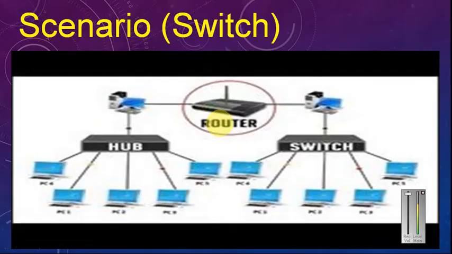Next is a scenario of a switch. Suppose on the left hand is a hub and on the right hand is a switch. In this case, the hub sends the one data at one time to all PCs, right? And the switch sends the data only to the needed receiver side. Suppose one PC talks to another PC with each other. That's called a switch.